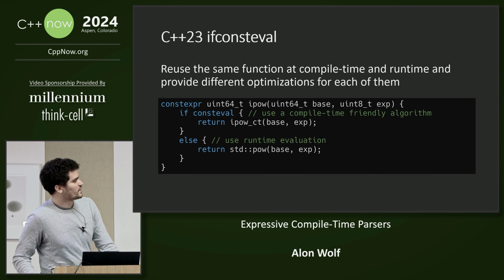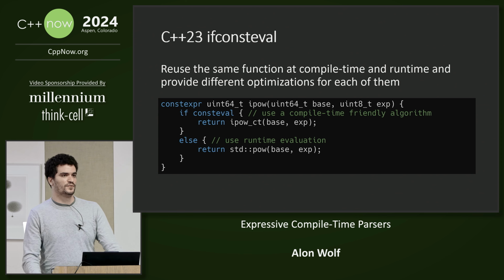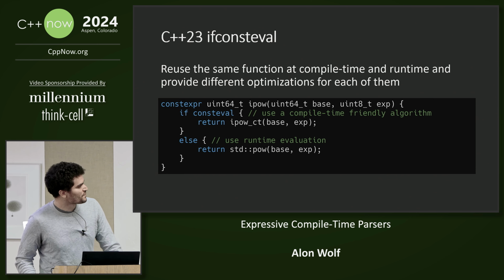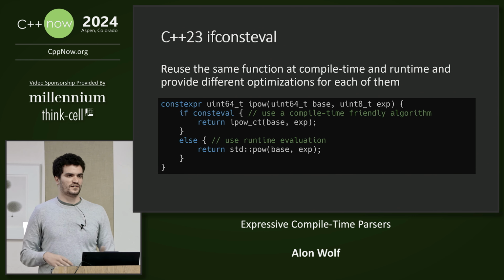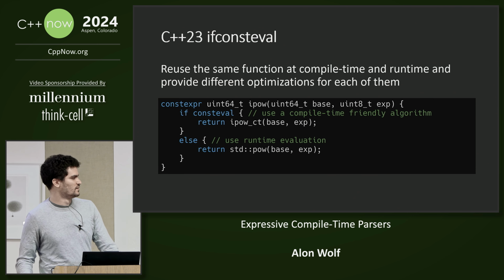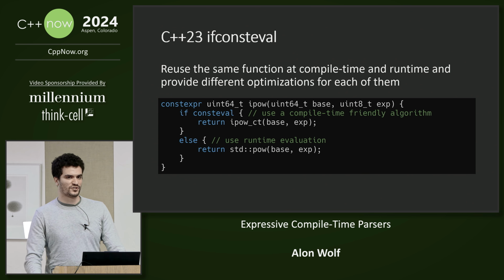So in C++23, we also have the if consteval keywords, which enable us to detect if we are running at compile time or at runtime. And this one can be used to further optimize a function to the execution environment.